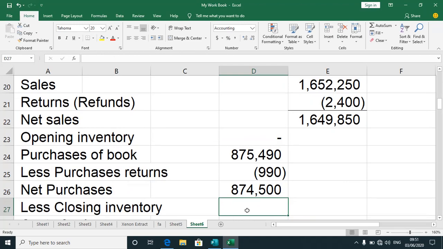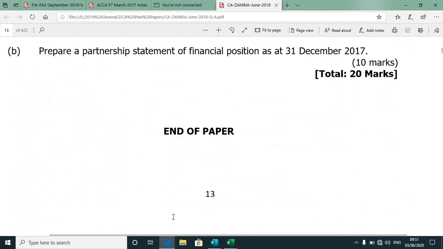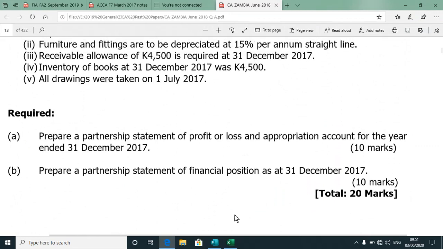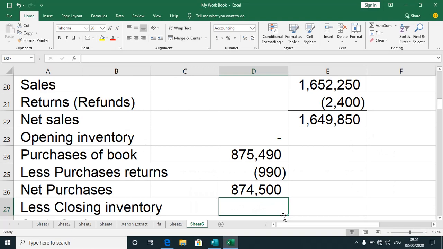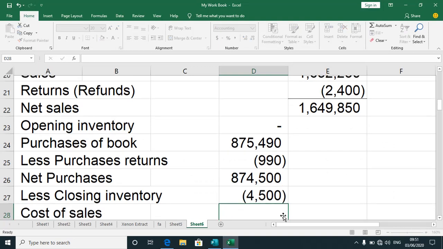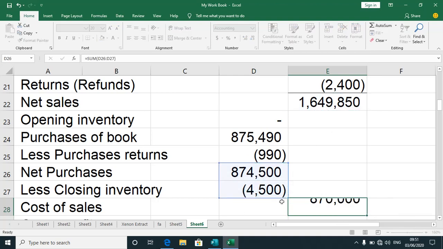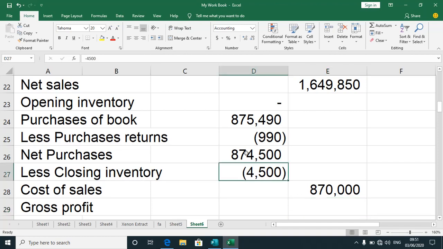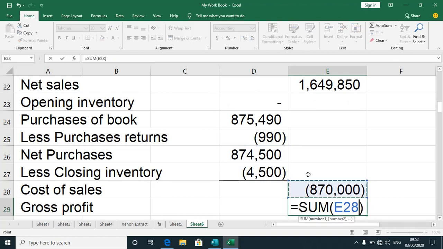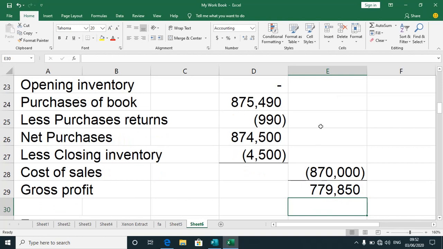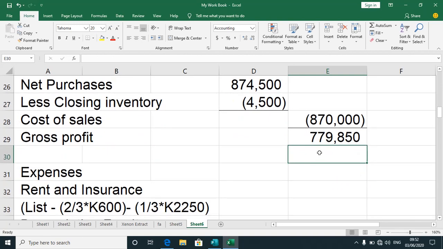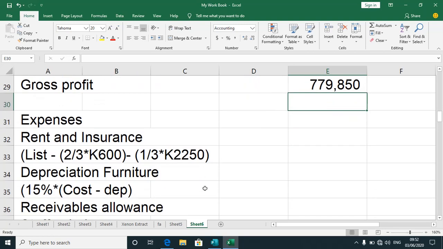Then we less closing inventory. It should have been in the note, of course. It's given there. Hope that you can see that figure. So minus 45 gives us what we call cost of sales. Our cost of sales is 870, so I can underline that. Yes, we need to make our cost of sales a minus so that we can less that from our net sales. That gives us that figure.